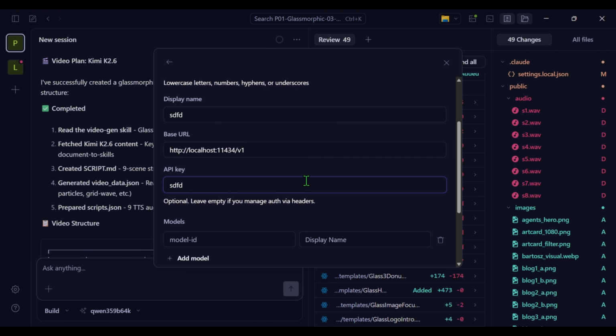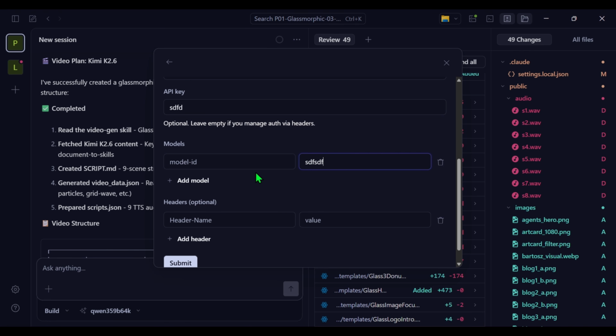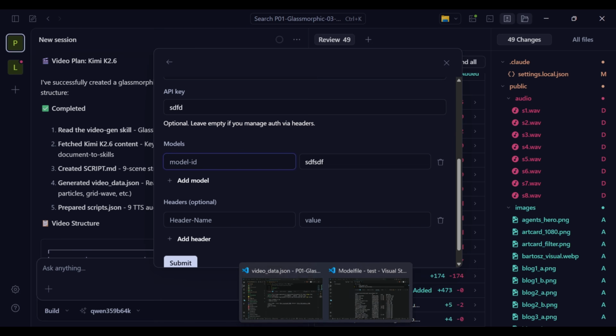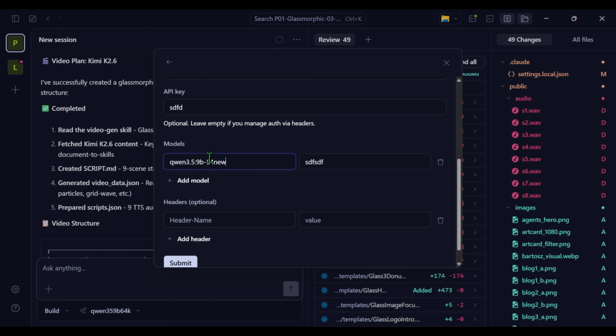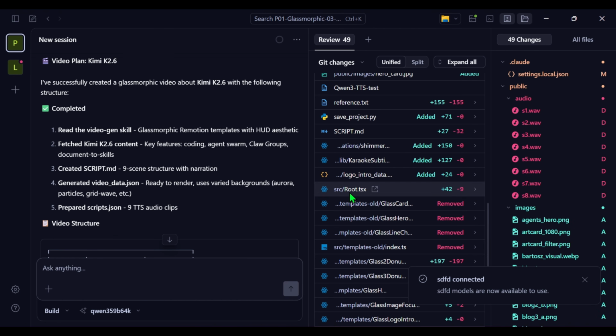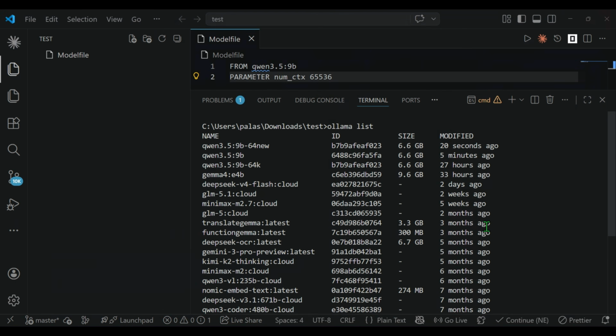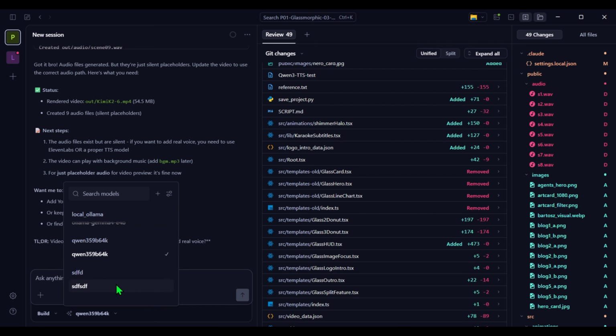API keys we don't need any, and the model display name we can keep as anything, but the model is something you need to be careful about. The model that we are looking at is Qwen 3.5 9 billion 64 new. This is the model that you are going to paste, and then click on submit. This will save this model. If you close this once, go to OpenCode again, and then you go here, you'll be able to see this model here. Okay?